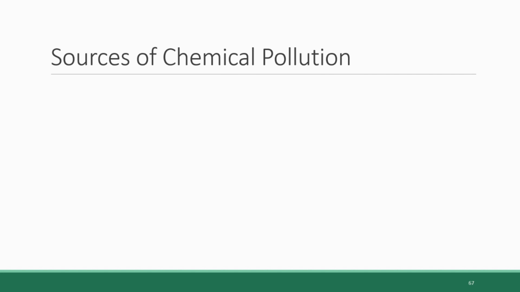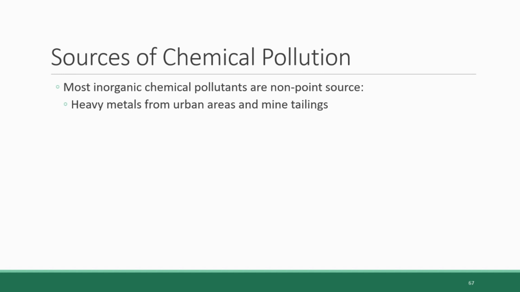The majority of inorganic chemical pollutants are non-point source pollutants. These include heavy metal contaminants from urban areas, which generate a lot of pollution from vehicle exhaust, for example, as well as heavy metals from mine tailings. This also includes nitrogen and phosphate fertilizers that run off from cropland, which is an issue we've talked about previously, and we're going to come back to it in just a moment.